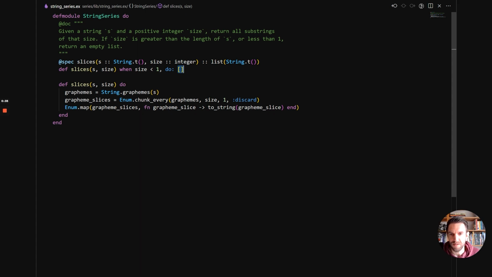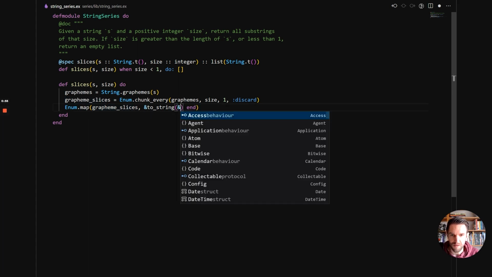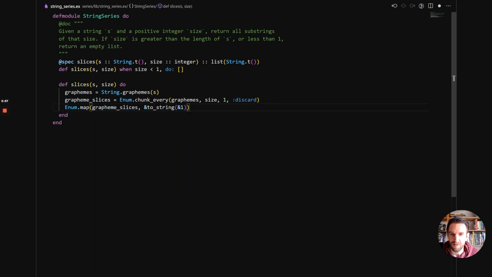Another thing that we can do is, this function definition is basically all it's doing is it has a function with one argument and it passes it on to another function. And there's a shorthand syntax for that. So what we can do is ampersand toString, and then there's this magic variable for each of the arguments. The first argument is &1, and we only have one. So this is it. You're saying, hey, this is an anonymous function that calls toString with the first argument. And you can do this for functions with multiple arguments too. Then you would have &1, &2, etc. So run it again. Works.